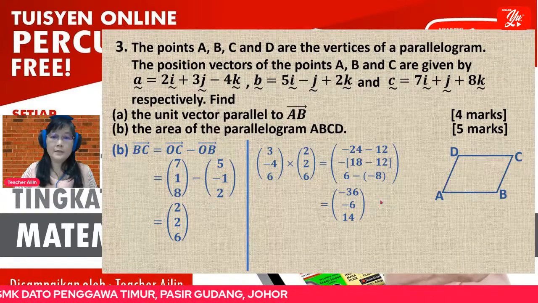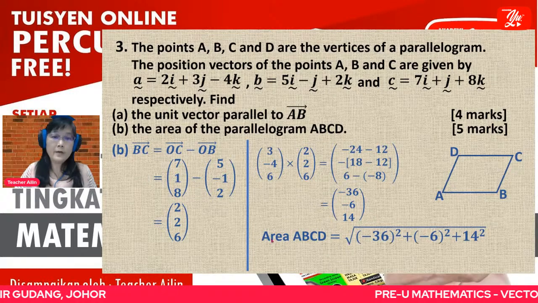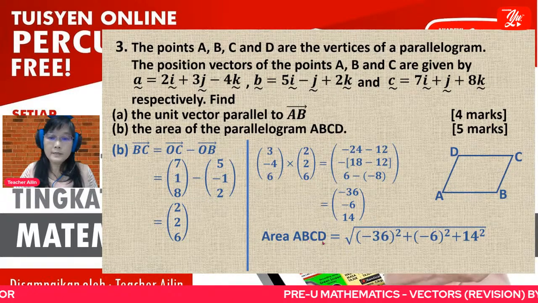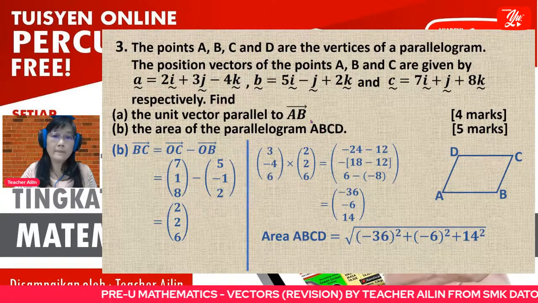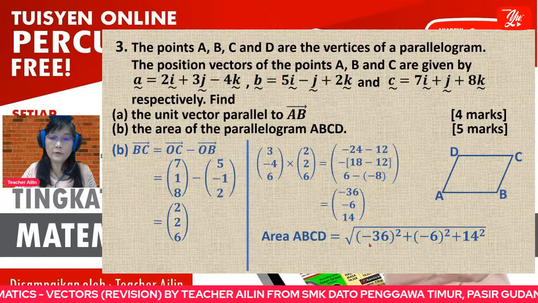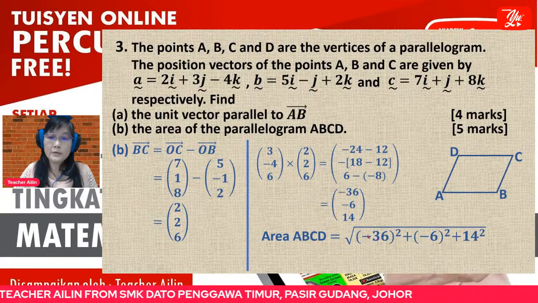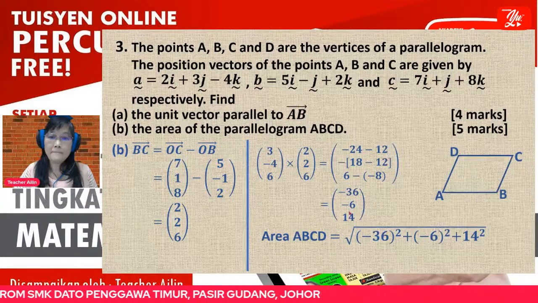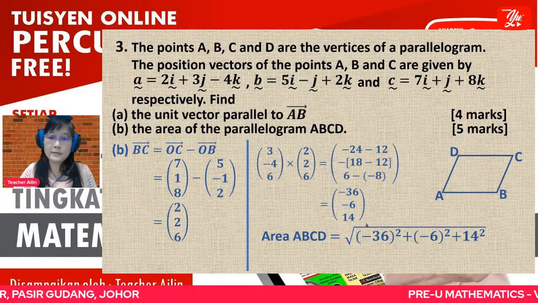Then finally, you find the modulus. Remember, the area is the modulus of this cross product. Okay, area is the modulus of this product. So to find the modulus of this product, you use x power 2 plus y power 2 plus z power 2 and square root.